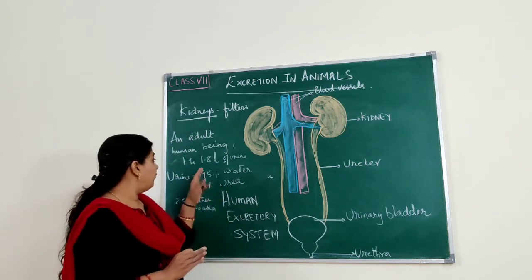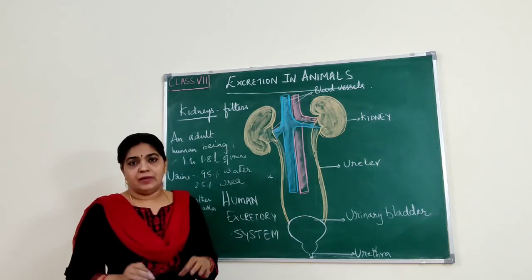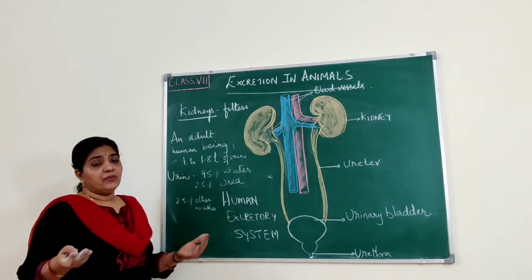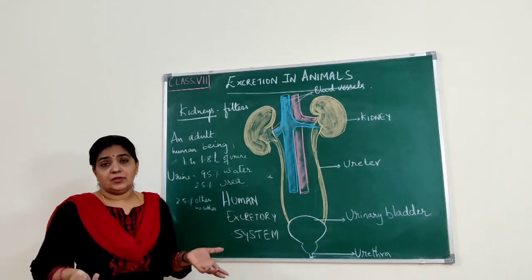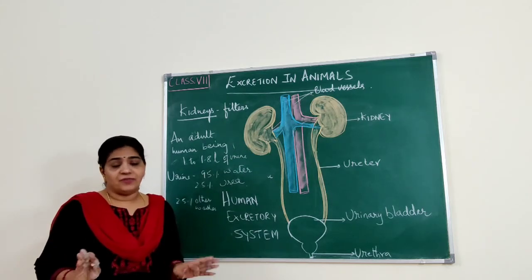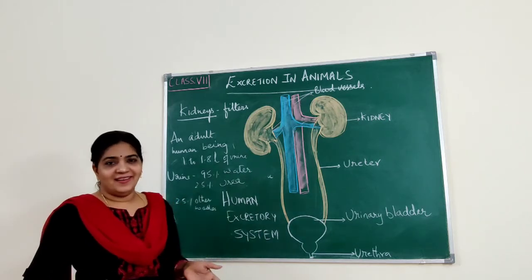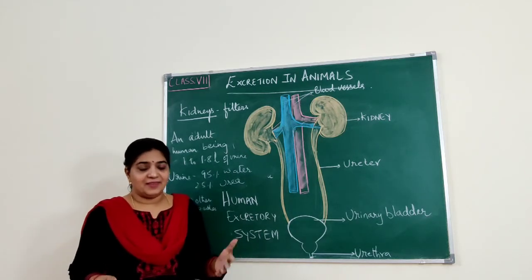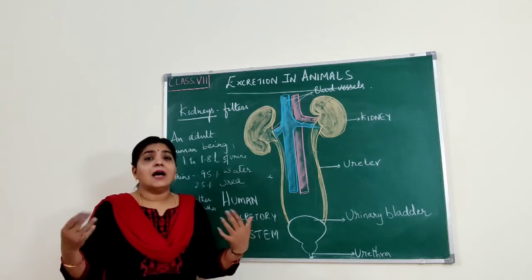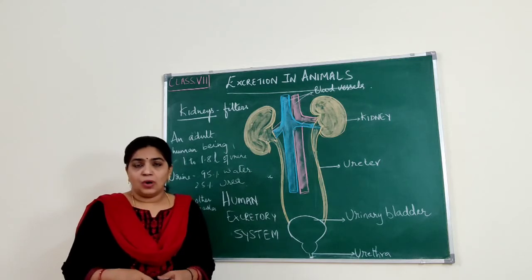to 1.8 liters of urine in a day. That is for 24 hours, he'll be throwing out 1 to 1.8 liters of urine. But we know very well we don't drink only 1 or 2 liters of water, right? We drink more than 2 liters of water, I think. So what happens to that water is it is absorbed back by the blood. The blood will take the water, okay?